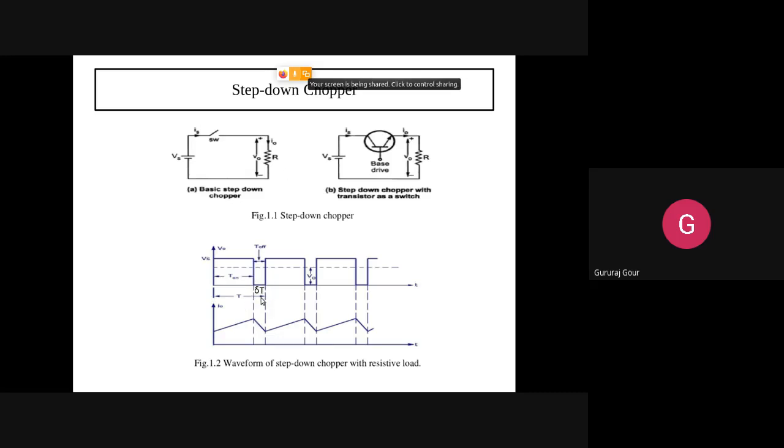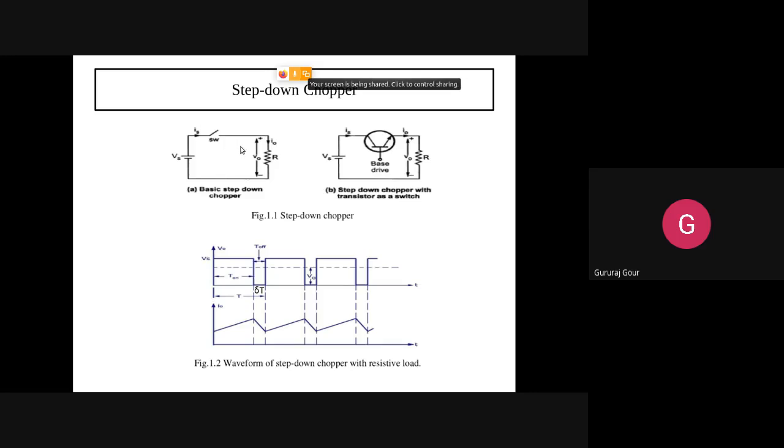During T off, when the transistor is off, this switch is open circuited. When the switch is open, the circuit is open and no current flows in the circuit. The current which was flowing in the closed path now stops flowing because SW is open.